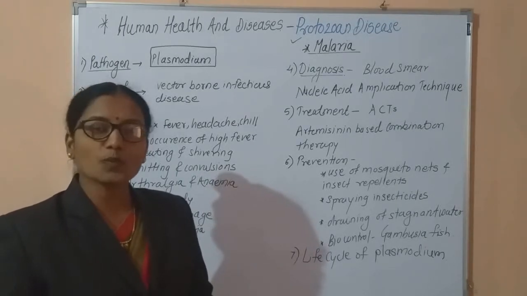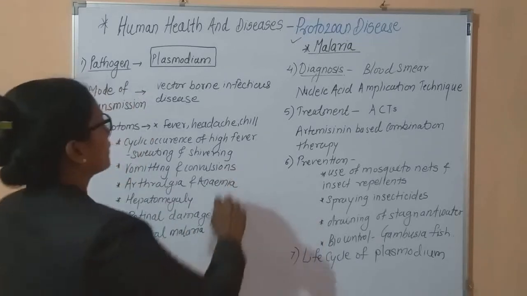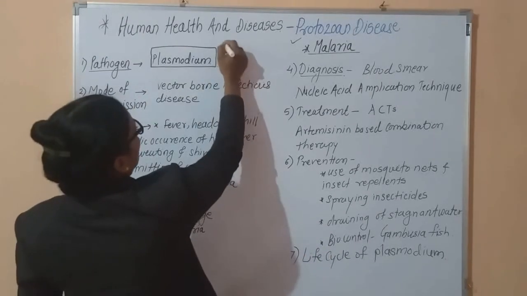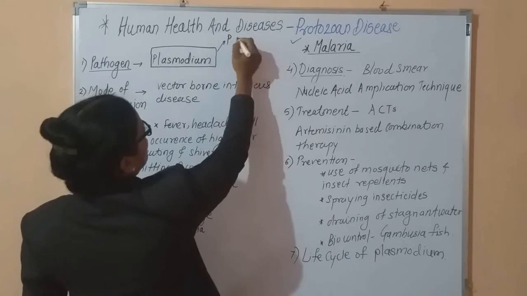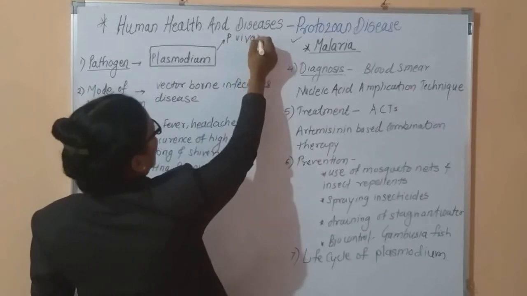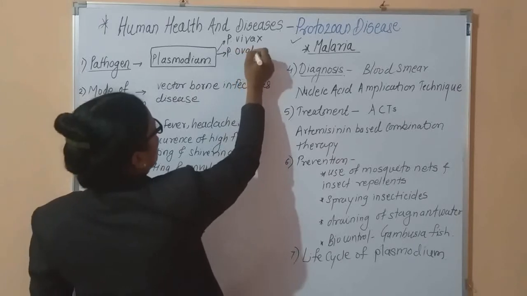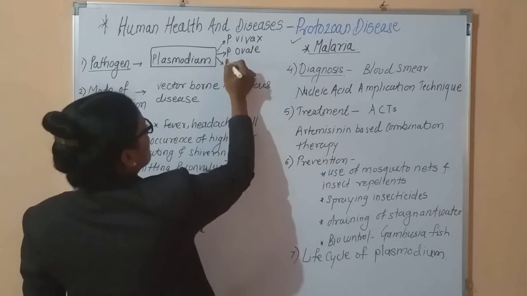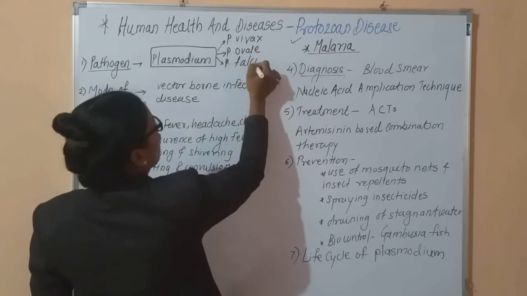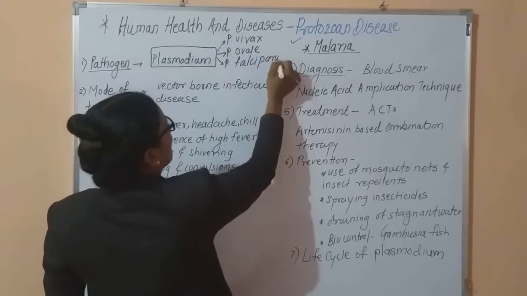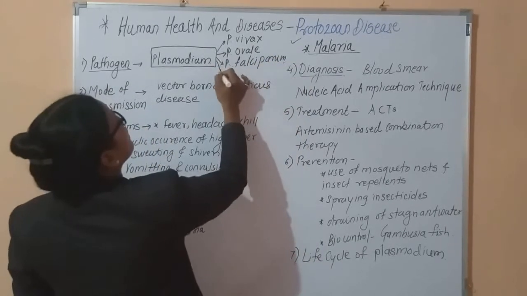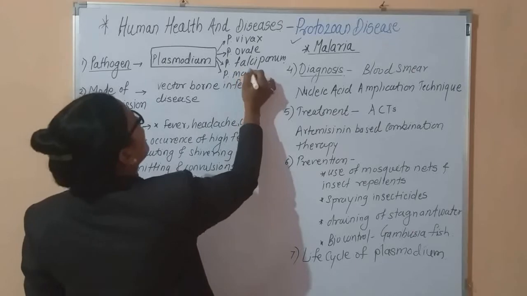There are 4 species of this pathogen. The first one is Plasmodium vivax. The second species is Plasmodium ovale. The third species is Plasmodium falciparum. And the fourth one is Plasmodium malariae.